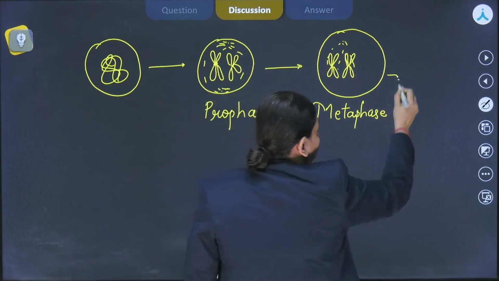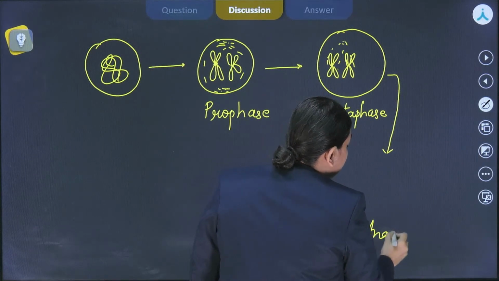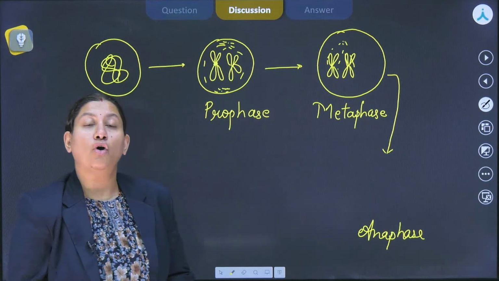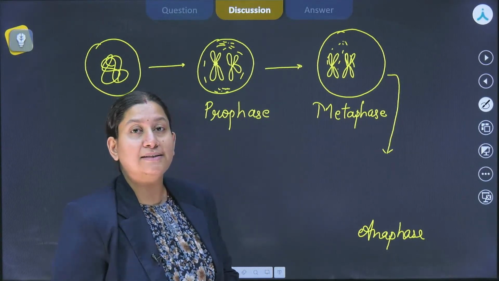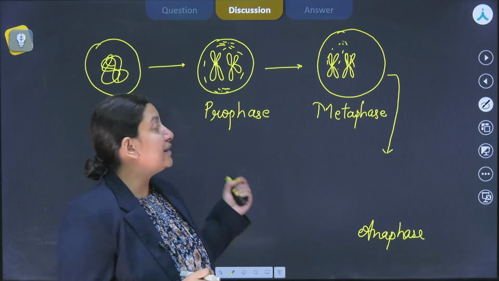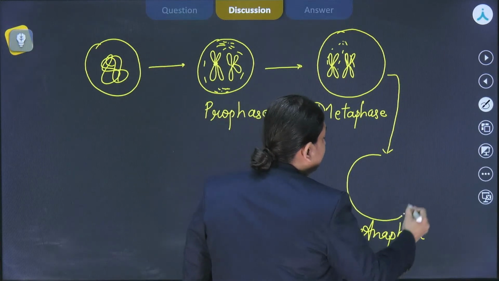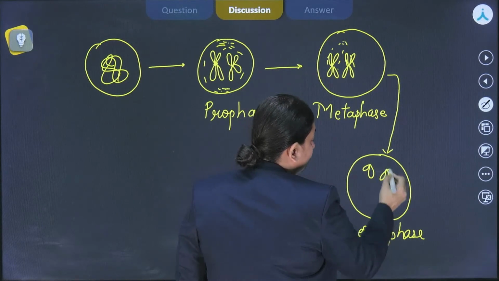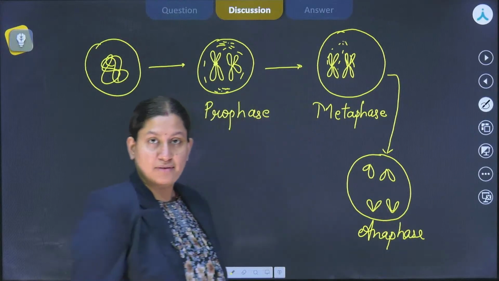Now this particular phase is followed by anaphase, right? And because we are talking about mitosis here, which is an equational division, the characteristic event of anaphase in mitosis is the splitting of centromere, right? That will cause the segregation of chromatids, and now these chromatids, which will be referred to as chromosomes, are going to go towards the opposite poles, right?